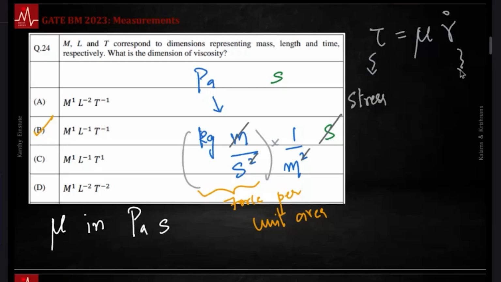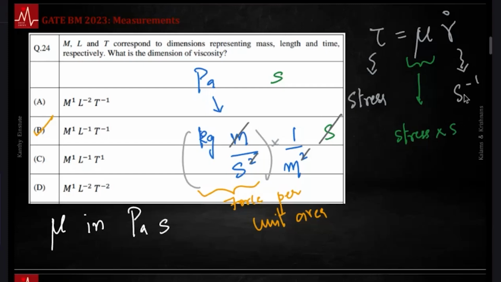This is strain rate. Strain has no dimensions, the rate has 1 over T, so this is in units of second inverse. Dimensions of LHS and RHS should be the same. That means mu should have units of stress into second, so that on the LHS you have dimensions of stress, and on the RHS you have dimensions of stress.